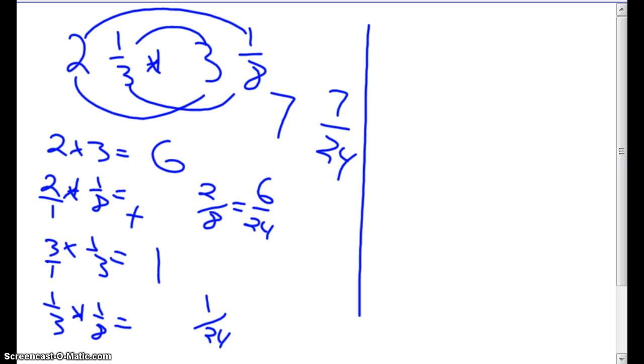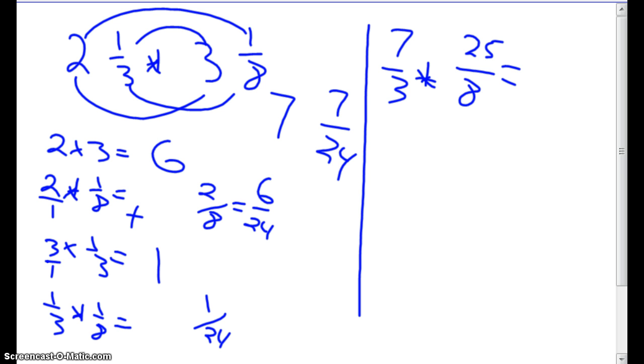Algorithm 2. I convert these to improper fractions and multiply those and then convert it back, right? 2 1/3 as an improper fraction: 2 times 3 is 6 plus 1 is 7. Keep the denominator the same. 3 1/8: 3 times 8 is 24 plus 1 is 25. Keep the denominator the same, right?